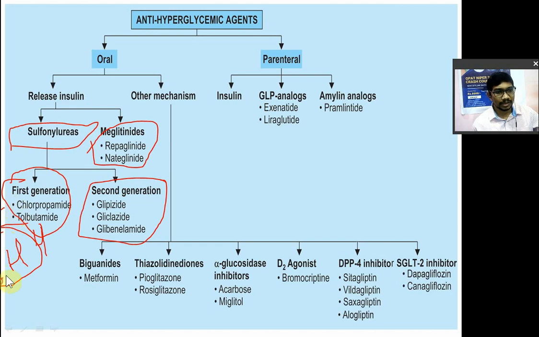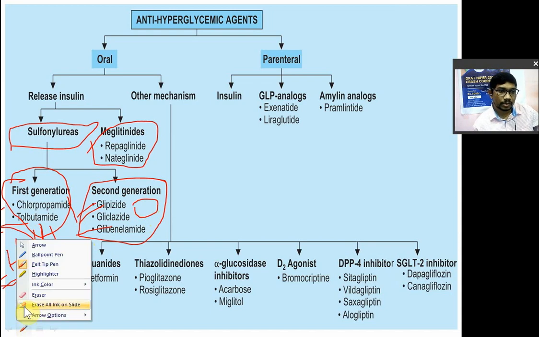They have more prominent hypoglycemia as an adverse effect, and they are less potent, so the dose required is higher. Tolbutamide needs more than 500 milligrams. Then second generation: glipizide, glicazide, glibenclamide, and glyburide. All of these are the "gli" ones, second generation, but they are more potent than the first generation. That's why they have less adverse effect, less hypoglycemia as compared to first generation. So that is the advantage. These are the two classes of sulfonylureas.